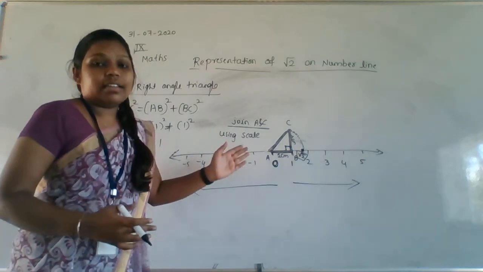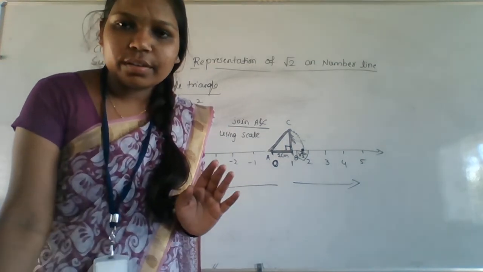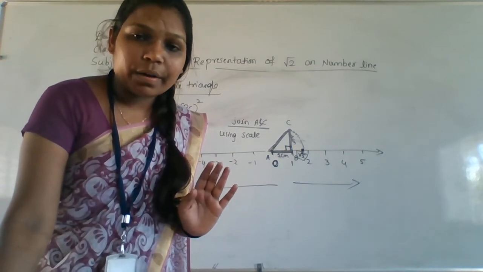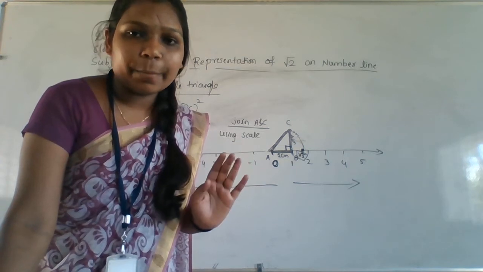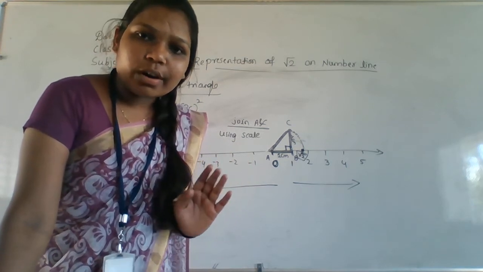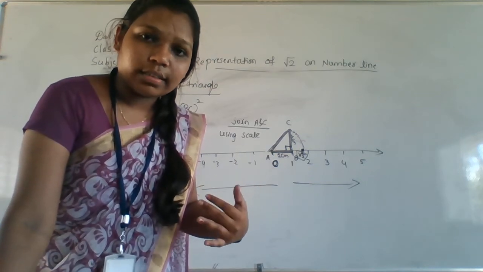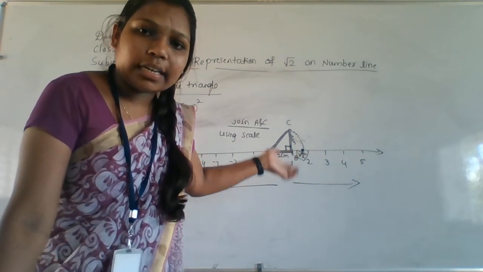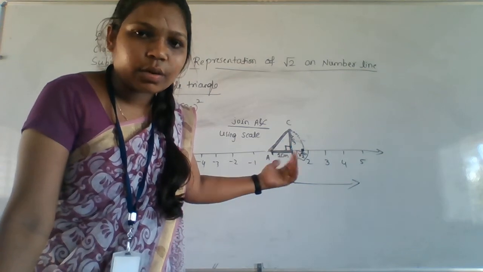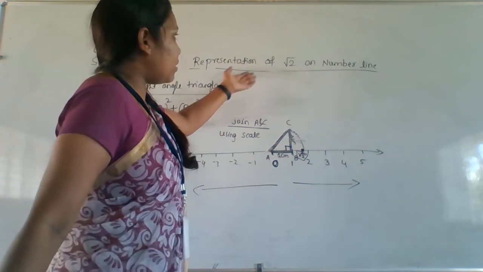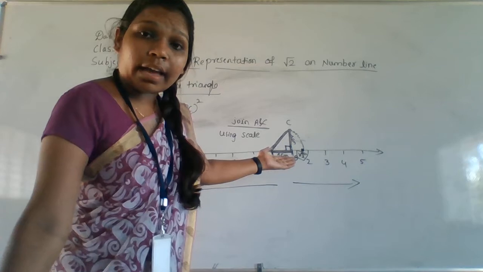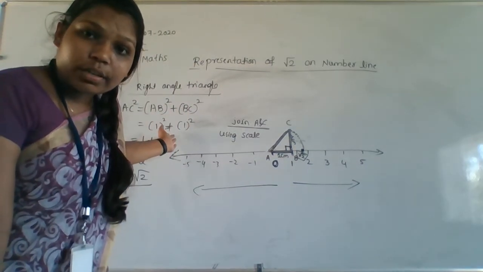That's why you have to learn all the properties properly and remember all the theorems. If you forget the theorems you studied in your lower classes, then what will you study in the next class? How will you understand the concept here? Here I am representing root 2 on the number line, and still I am using the Pythagoras theorem.